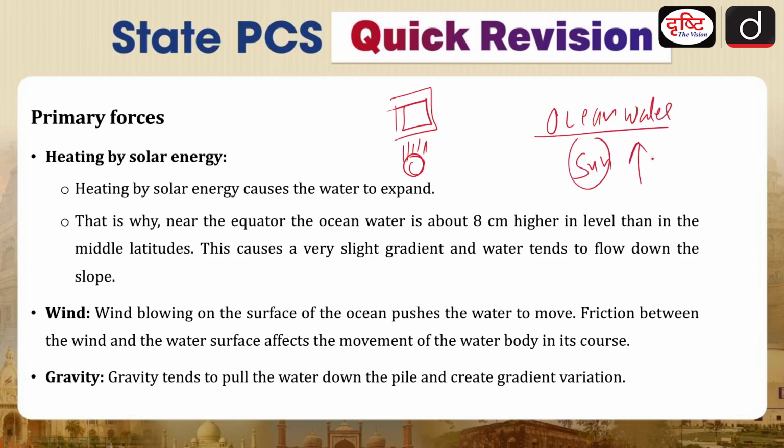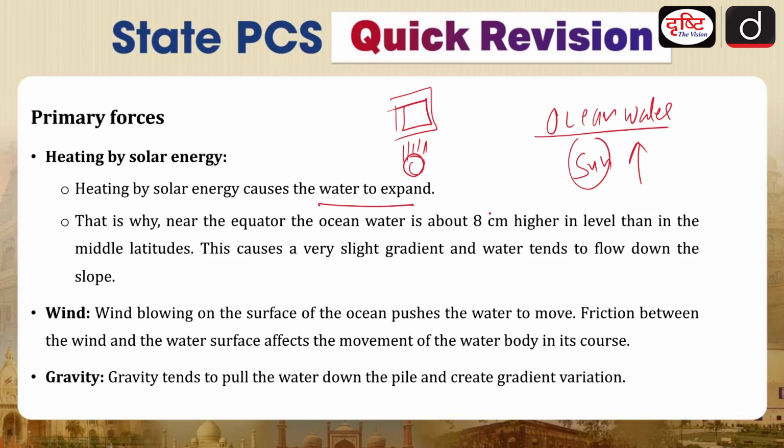If it is expanding, that means the volume is expanding, so at a particular point the sea level will rise. So heating by solar energy causes the water to expand, because of which there will be a change in the level of the sea.